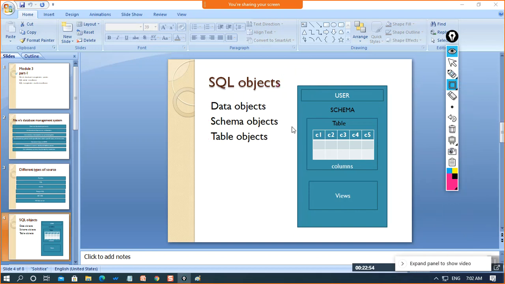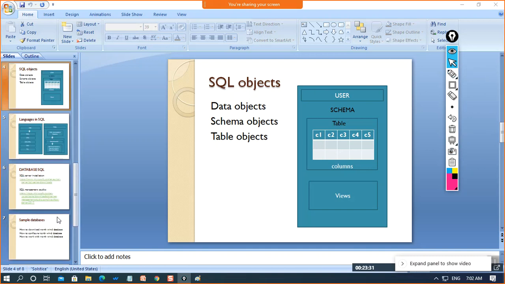Fine. And now if I talk about the schema object, what do we mean by that? Basically the schema object will contain the schema, the tables, and the views. So the schema object will contain the whole schema, different types of objects like tables and views. And now if I talk about tables, a table will contain rows and columns. Fine. So this is what SQL is.